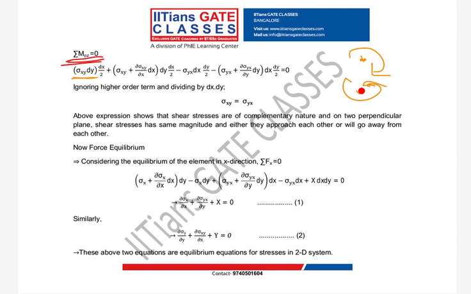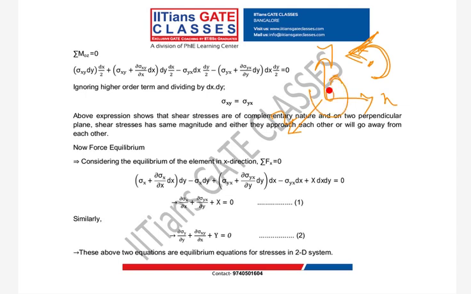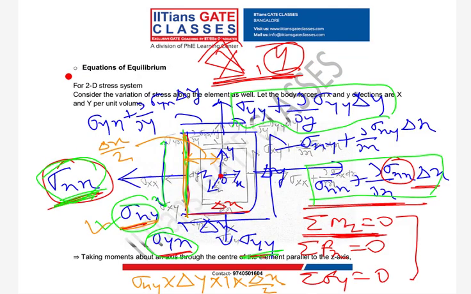So anti-clockwise moment means what? The moment which is going in this direction, you can see, this is my anti-clockwise direction. If you write x, y, and this is z. So my anti-clockwise moment is created by sigma xx, and in the same way it will be created by this quantity, sigma xx plus dou by dou x of sigma xy into delta x.